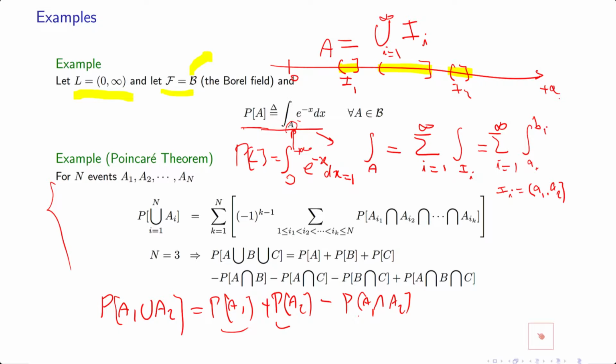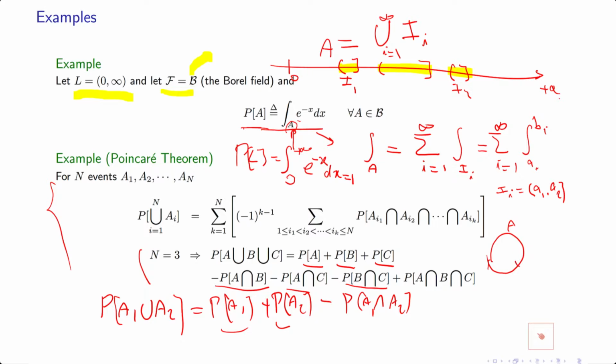Now, if n is equal to 3, what you do is called the Poincaré theorem. You say that the probability of the union is the probability of the sum, and then we reduce the intersections two by two once.